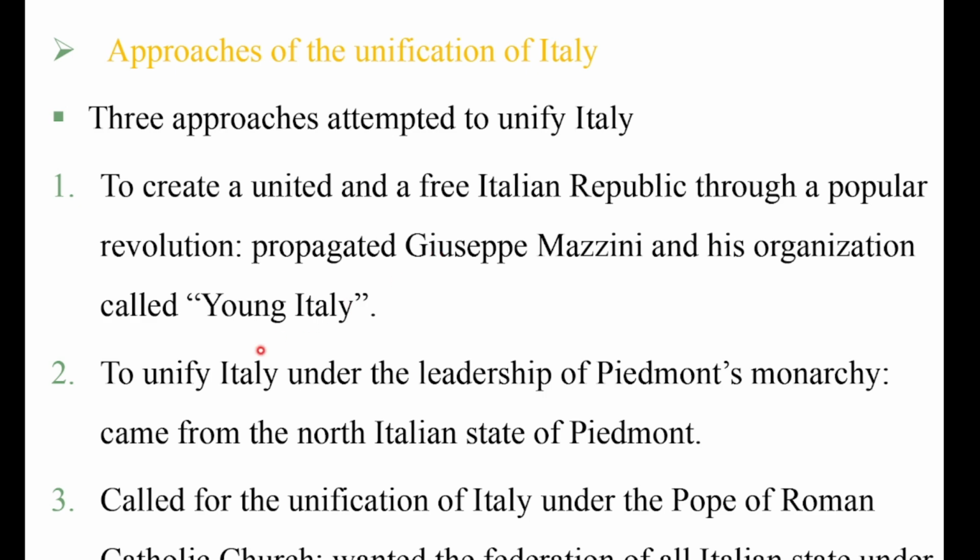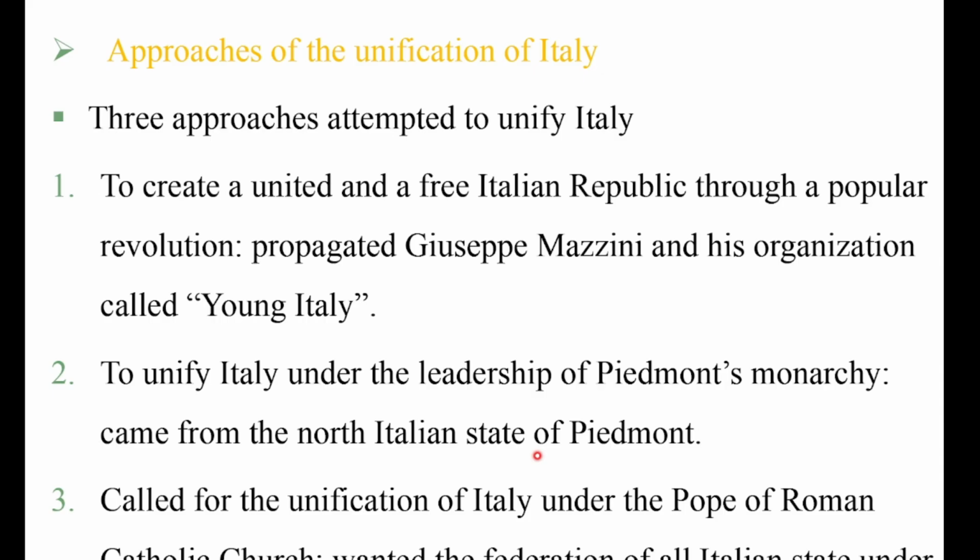The second approach means to unify Italy under the leadership of the Piedmont monarchy, which came from the northern Italian state of Piedmont. Piedmont was an independent state in Italy before Italian unification, and it was also the nucleus state in Italian unification. So the second approach was to unify Italy under the leadership of the Piedmont monarchy, which came from the northern Italian state of Piedmont.